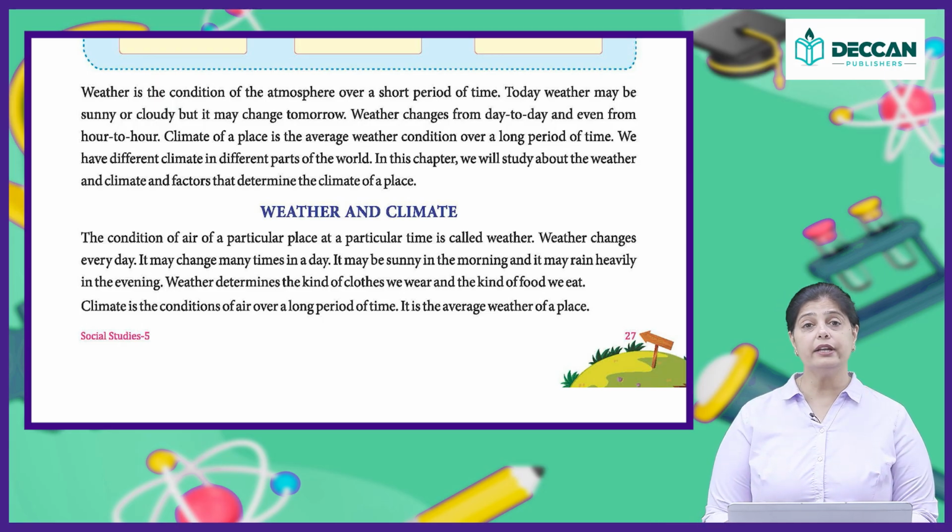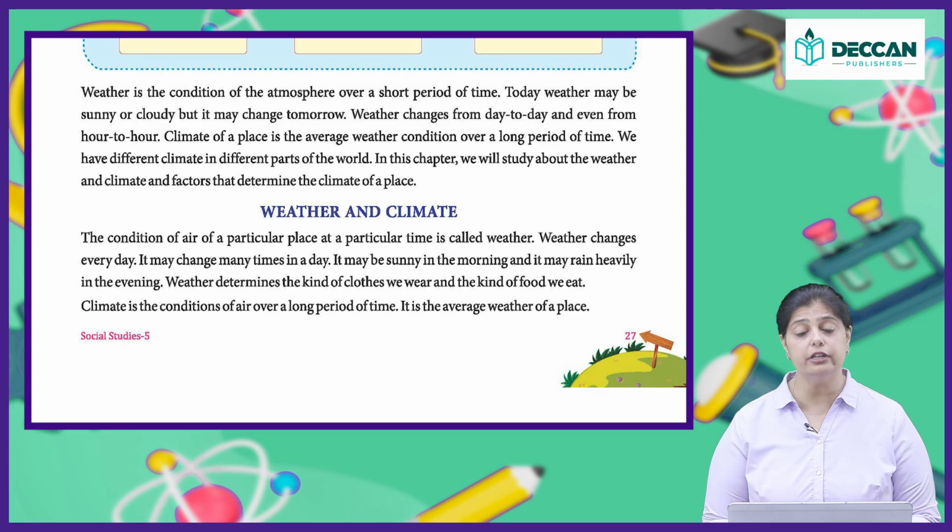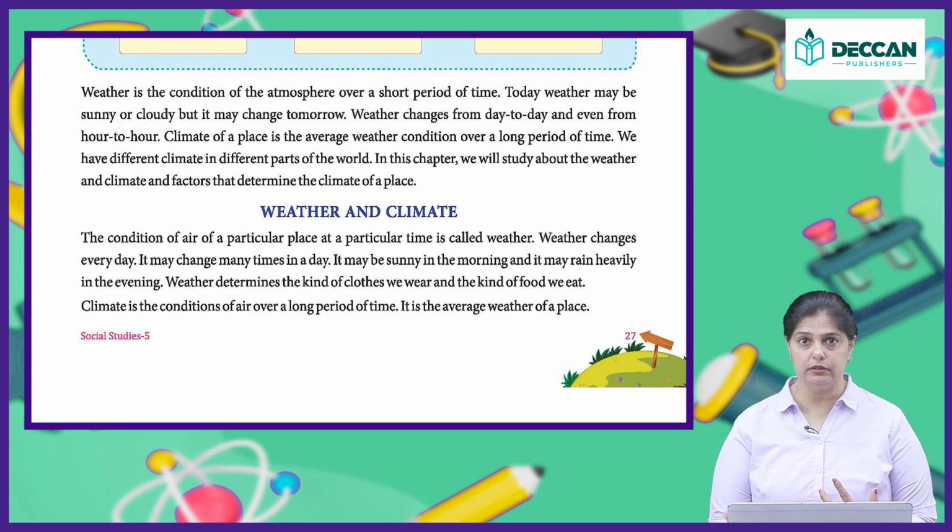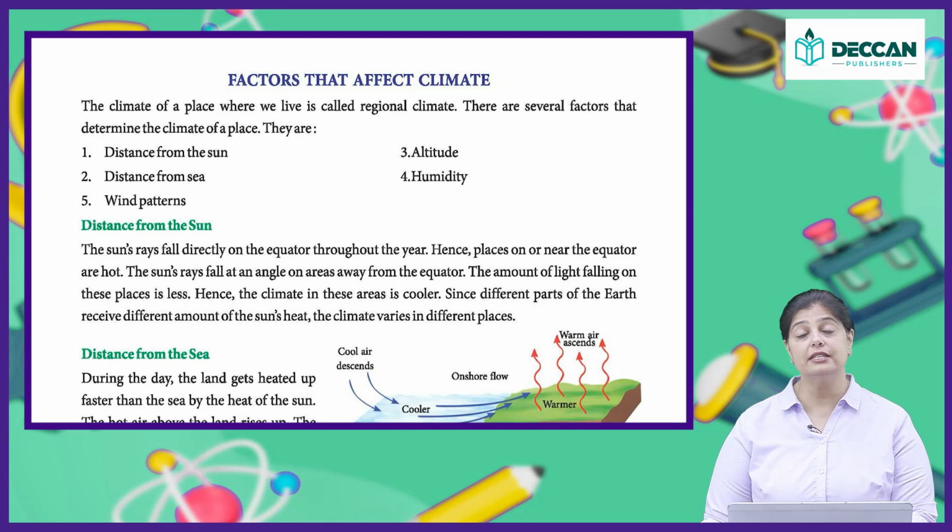Climate is the condition of the air over a period of time. It is calculated as per the average weather that has been there in a particular place for a period of time. Now, what are the factors that affect the climate? The climate of a place where we live is called the regional climate.